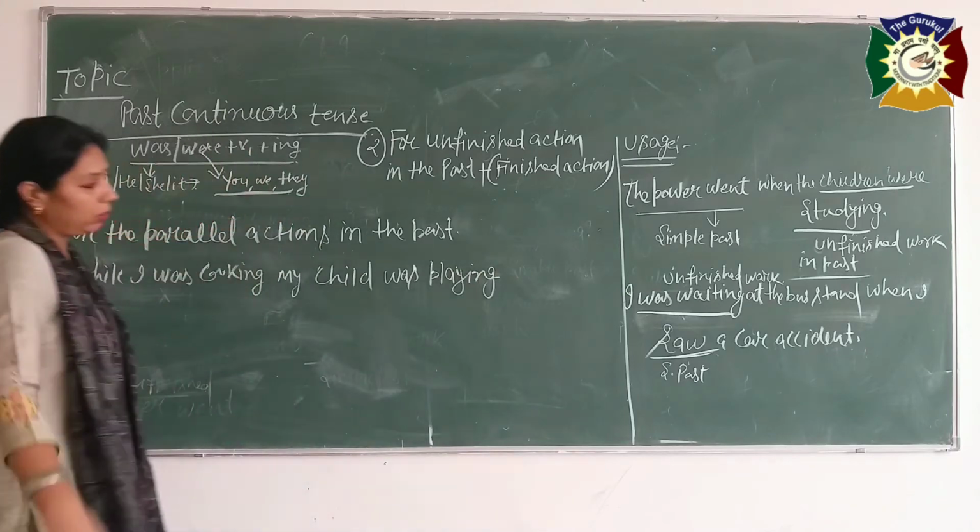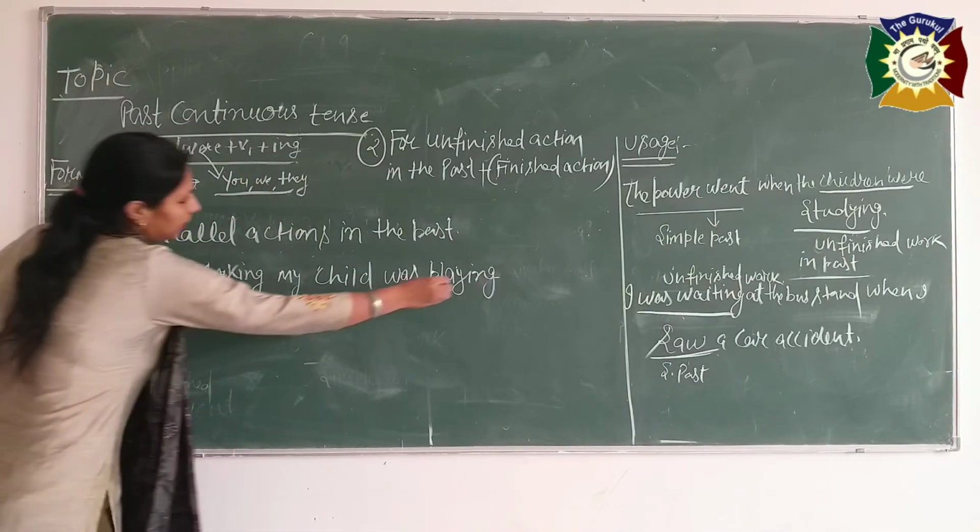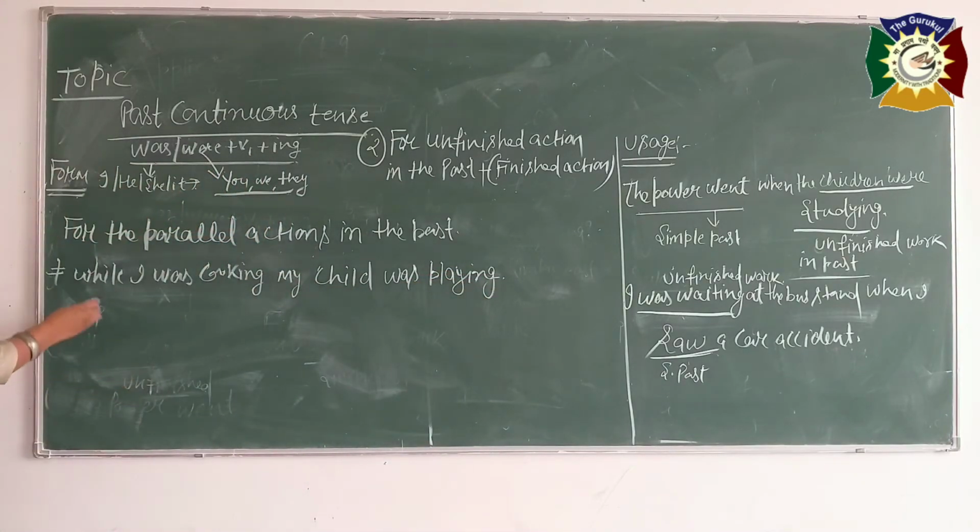What you are doing right now? Any example on this beta? While teacher is teaching, the students are writing in their word.